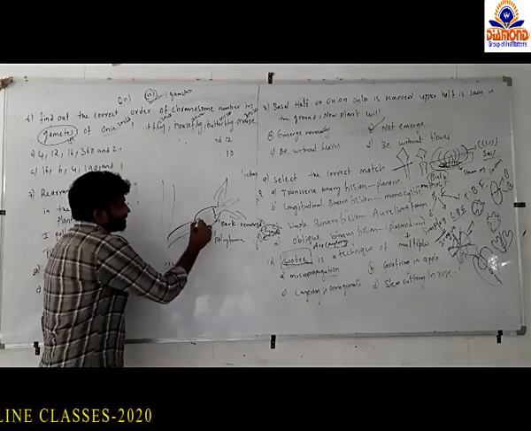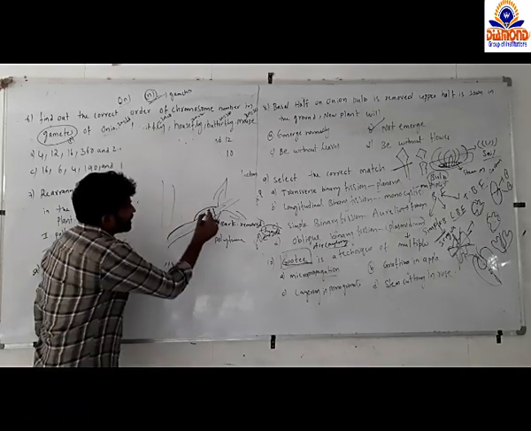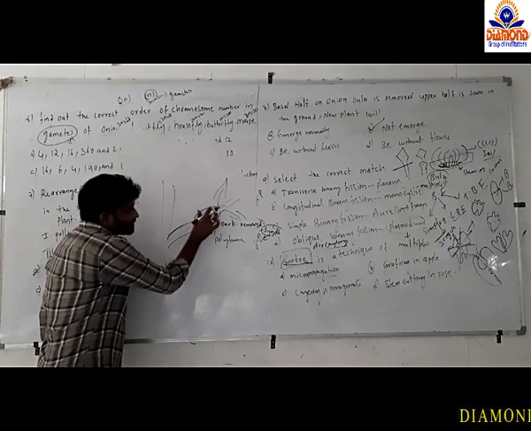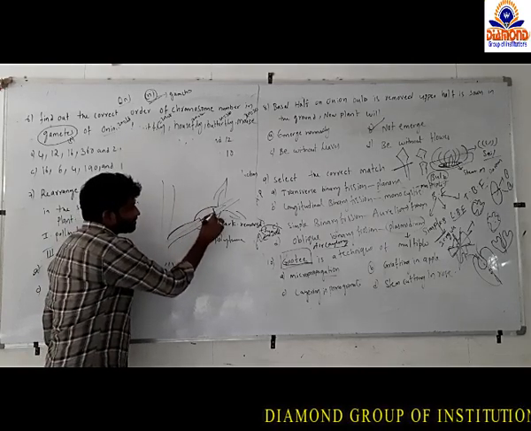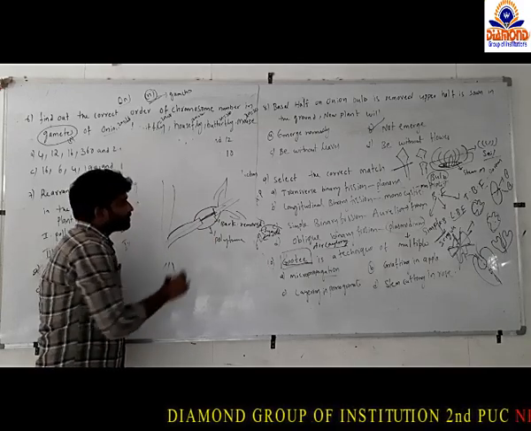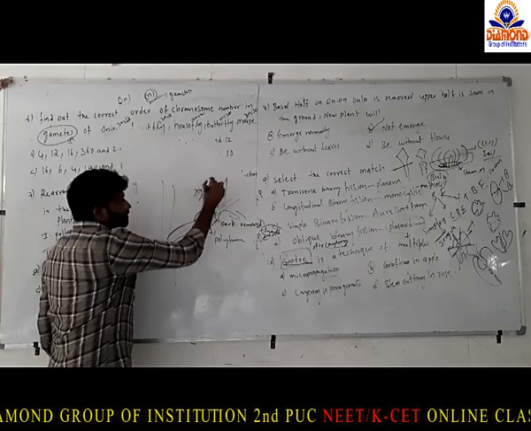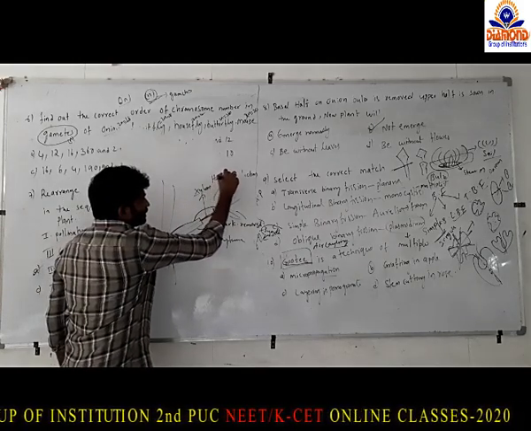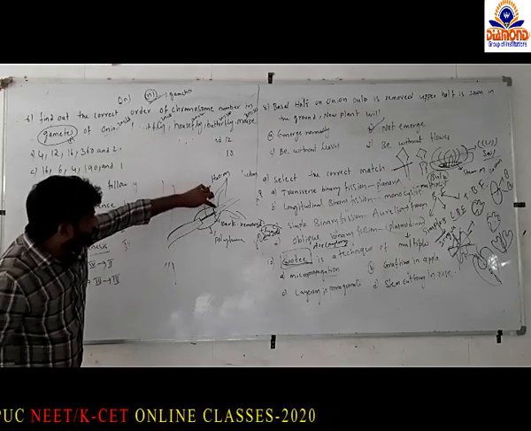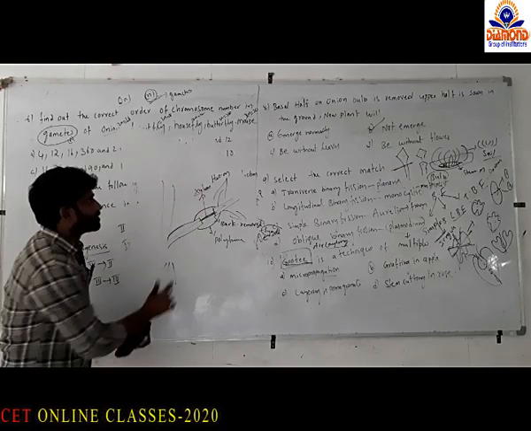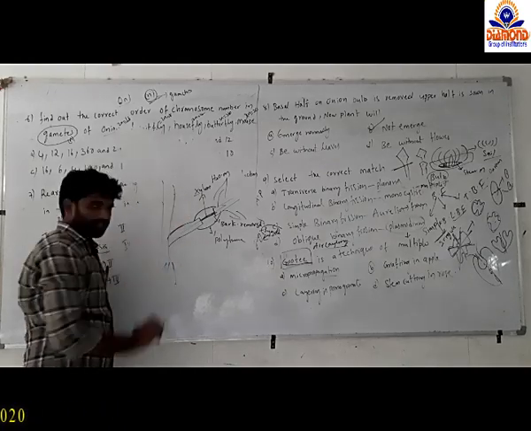So when the bark is removed, phloem transport is prevented. The phloem is also removed. Only xylem will be present. The xylem is helpful for the transfer of water and minerals. Here the phloem is removed, so food materials will not transfer from the leaves to the basal part of the plant body.